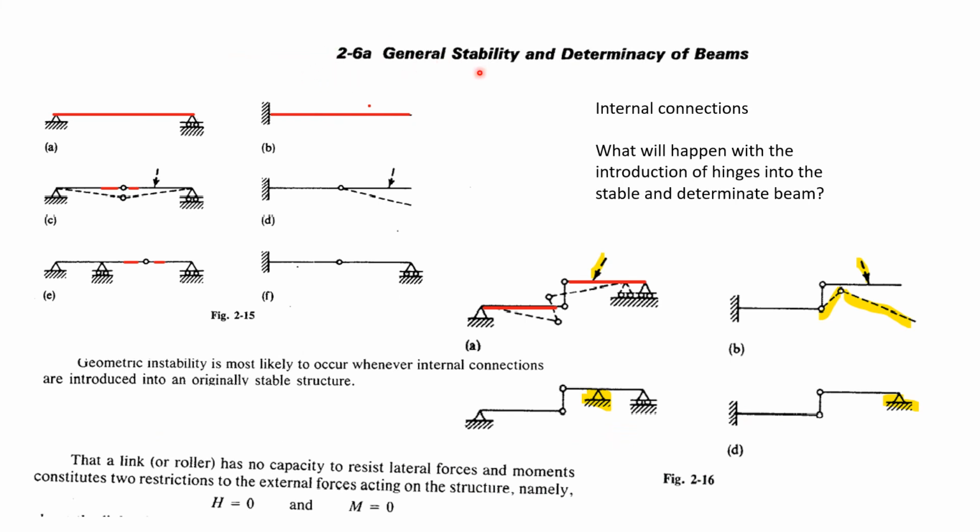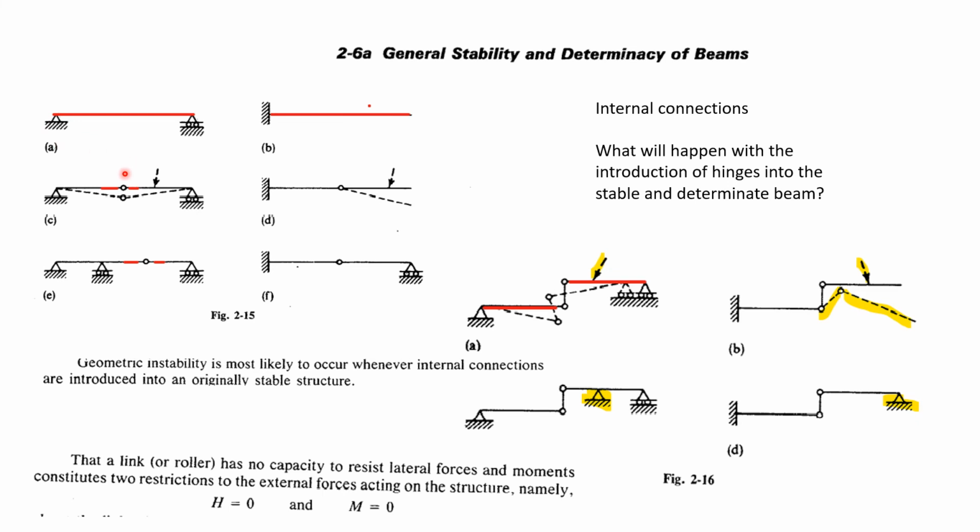Here we could see general stability and determinacy of beams. This structure is stable and this structure is also stable. Alright. If a beam is built without any internal connections, that is internal hinge or roller, the entire beam may be considered as a single monolithic rigid body placed on a number of supports. And then the question of the stability and the determinacy of the beam is settled solely by the number and arrangement of supports.